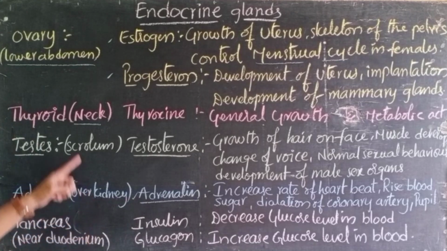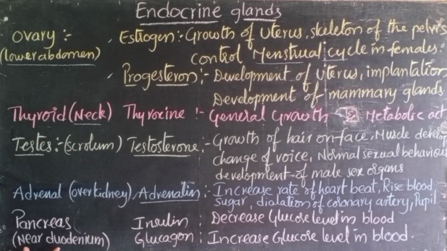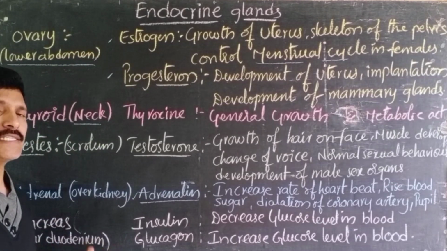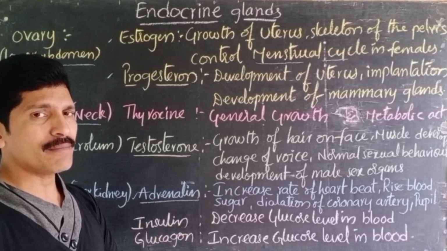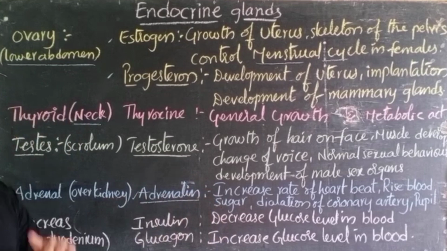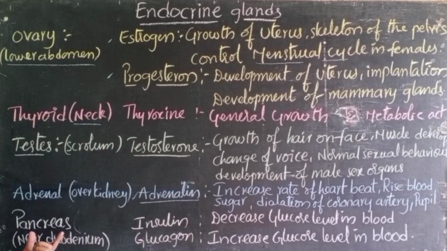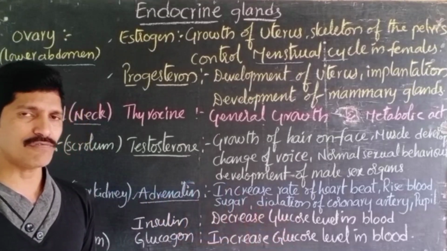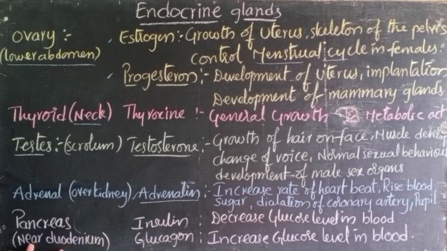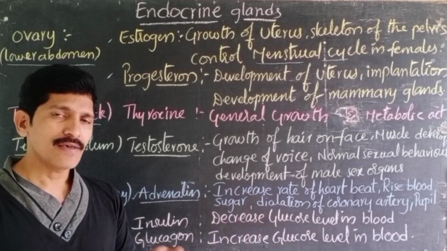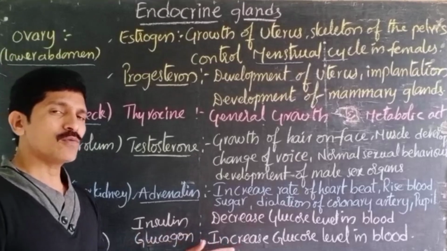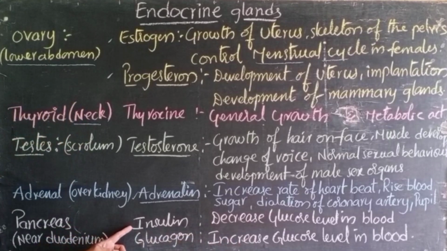Another important endocrine gland is the pancreas. The pancreas is located near the duodenum. Duodenum means the initial part of the small intestine, where the stomach is attached to the small intestine, a U-shaped or C-shaped structure. Generally, the pancreas is called a mixed gland because half of the pancreas acts as an exocrine gland which helps in the digestion of food materials, and the remaining half acts as an endocrine gland which helps in many functions.